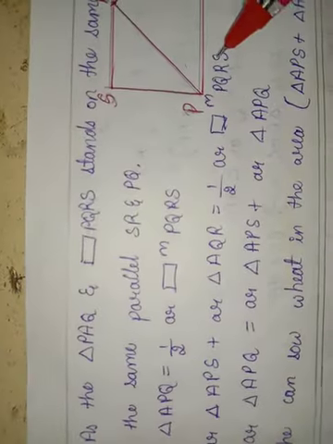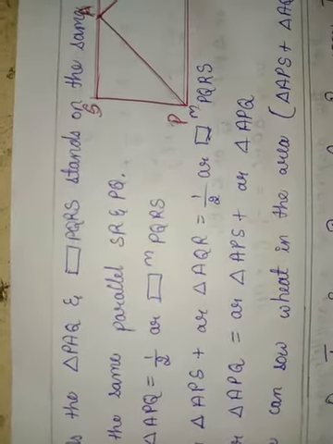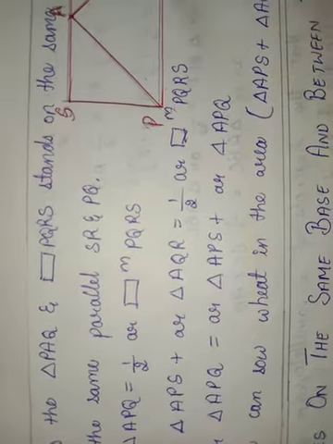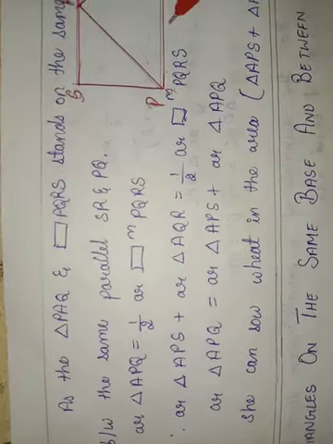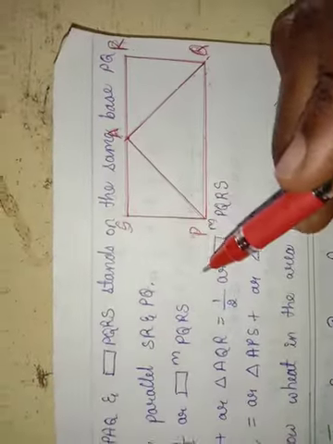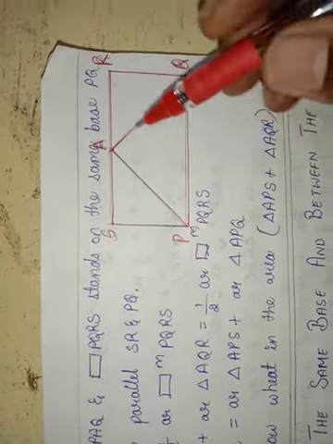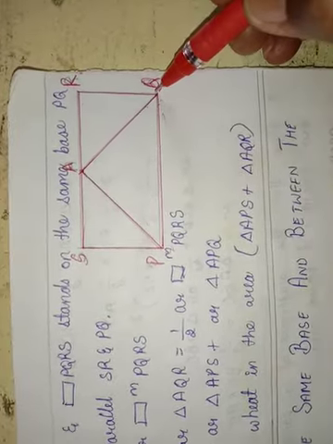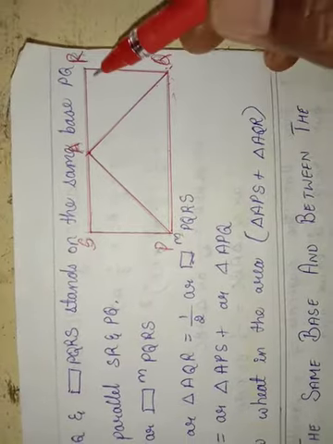Now triangle PAQ and parallelogram PQRS stand on the same base PQ and between the same parallels PQ and RS.